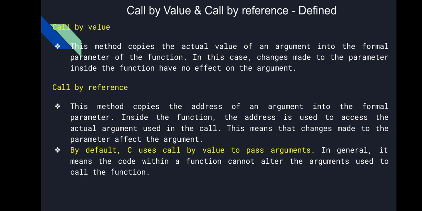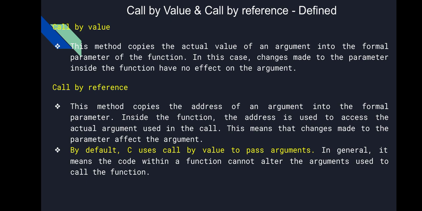By default, C uses call by value to pass arguments. That means whatever function we call in the normal way is all call by value. In general, it means the code within the function cannot alter the arguments used to call the function.